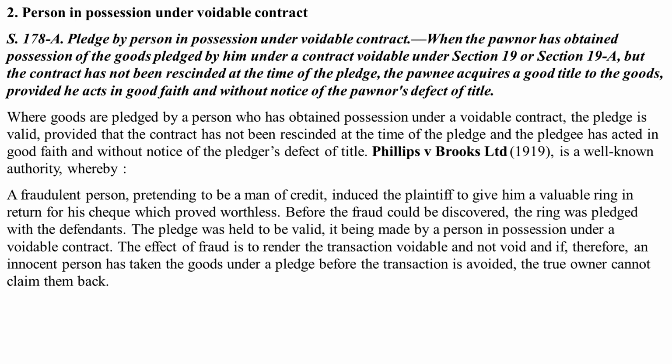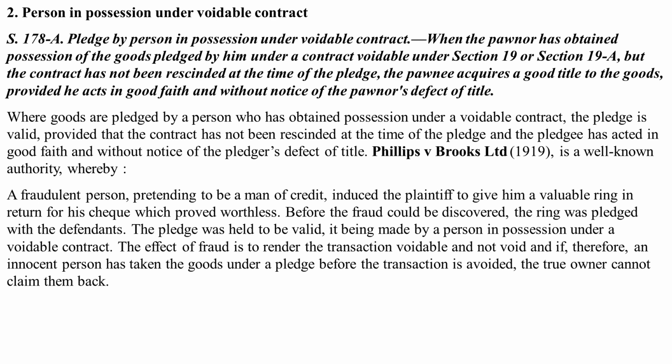It says that, pledge by a person in possession under a voidable contract: when the pawnor has obtained possession of the goods pledged by him under a contract voidable under Section 19 or Section 19A, but the contract has not been rescinded at the time of the pledge, then the pawnee acquires a good title to the goods, provided he acts in good faith and without notice of the pawnor's defect of title. So, where goods are pledged by a person who has obtained possession under a voidable contract, the pledge is valid provided that the contract has not been rescinded at the time of the pledge and the pledgee has acted in good faith and without notice of the pawnor's defect of title.